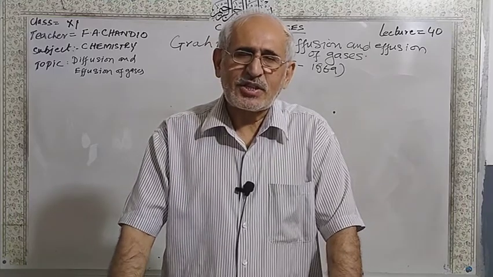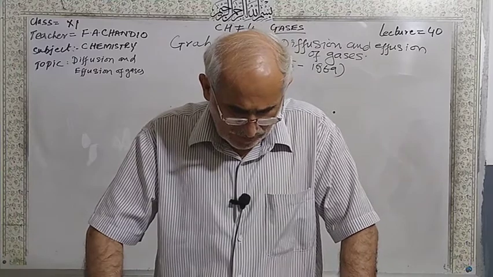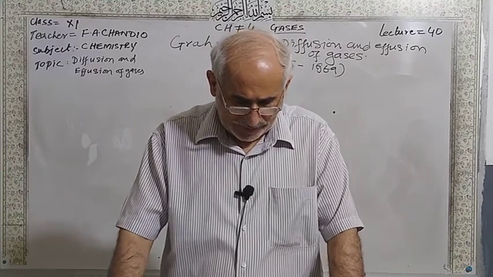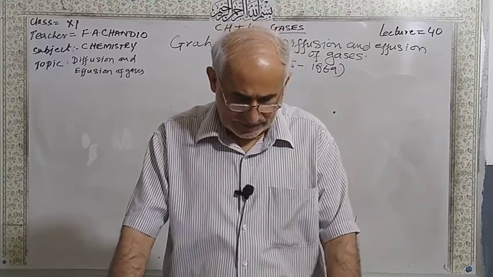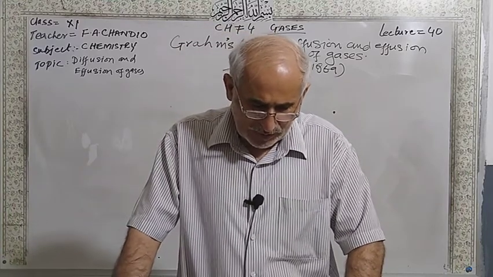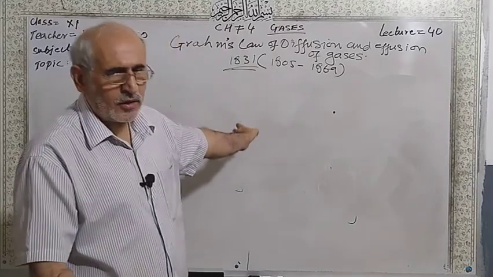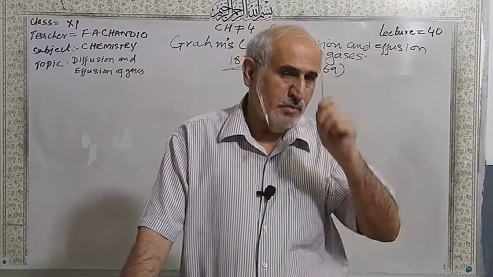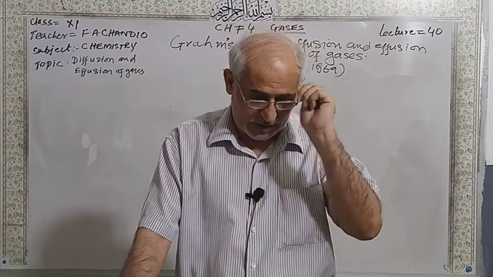According to this English scientist Thomas Graham, he measured the rates at which equal volumes of various gases escape from an apparatus at the same temperature and pressure. As I told you in the example of ammonia gas and hydrogen chloride gas, because their masses are different, one is a lighter gas and the other is a heavier gas, so the rate is going to change.